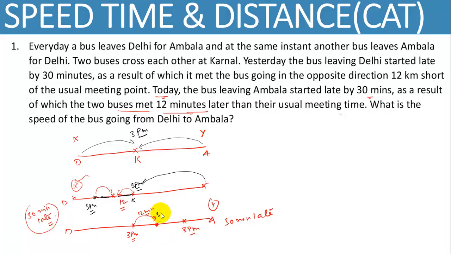And they meet at 3:12 p.m., right? So in 12 minutes, bus X can travel this distance, and in the same 12 minutes bus Y travels this distance. So बस Y को यहाँ से यहाँ ट्रैवल करने में 12 मिनट लगता है, और बस X को यहाँ से